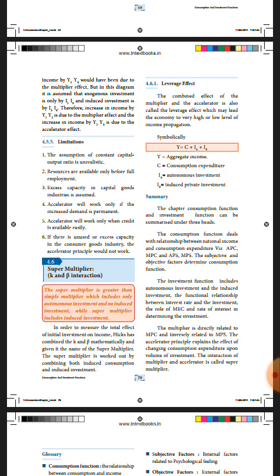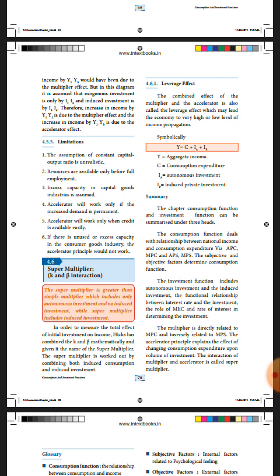Now the next one is the leverage effect. What is that? The combined effect of both the multiplier and the accelerator is called the leverage effect. It will lead the economy to a very high or very low level of income propagation. That is called the leverage effect.